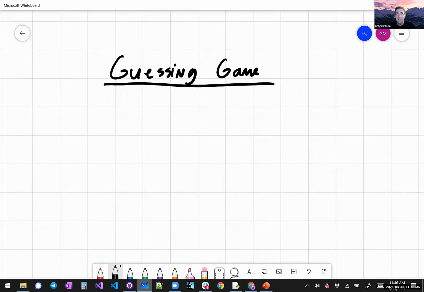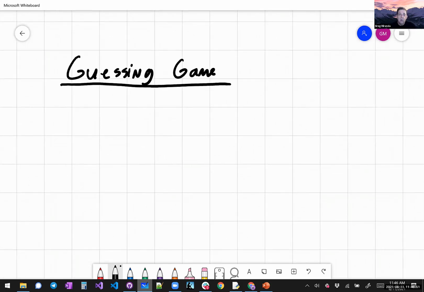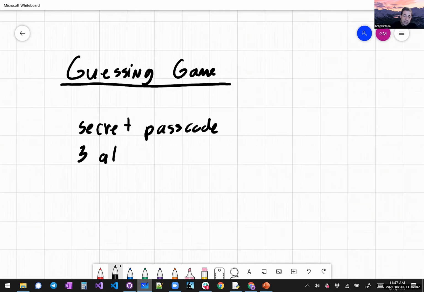But in this case, we're going to use this guessing game to do something with while loops here. And also we're going to use randomness. And randomness is a big thing in games because otherwise the games would never be interesting because they would always be the same. So we're going to have a secret passcode. The computer is going to say, I have a secret, you have to figure it out. And you're going to have to try and guess what the passcode is. And the user is going to get 3 attempts at the passcode.